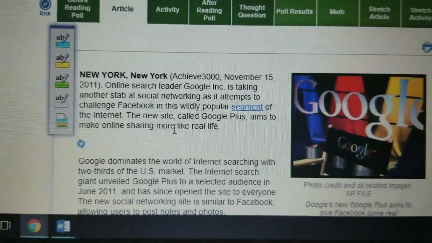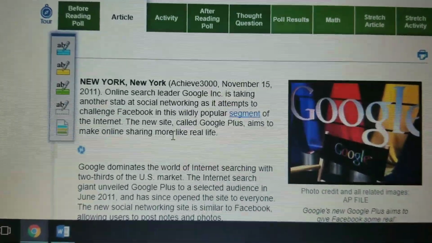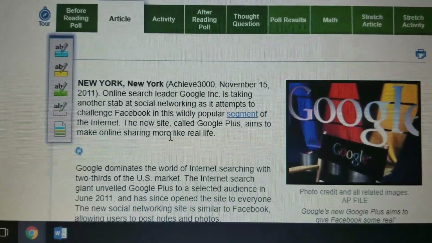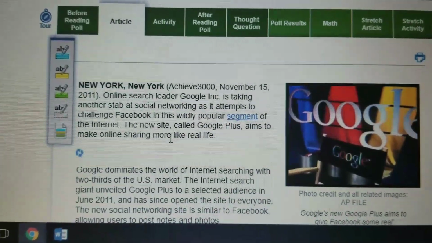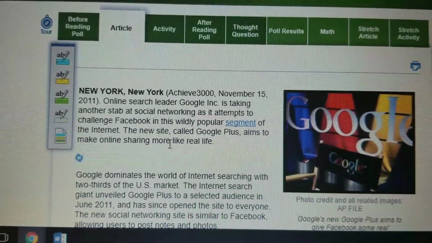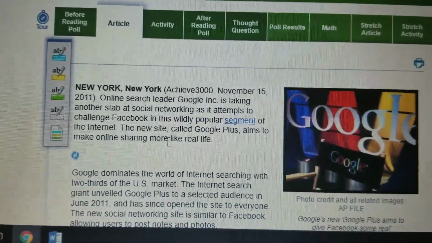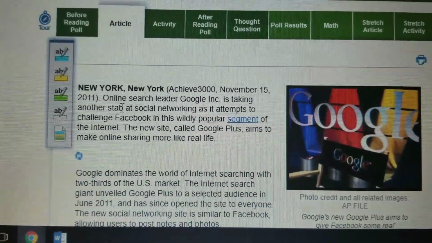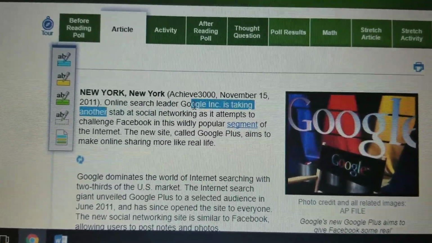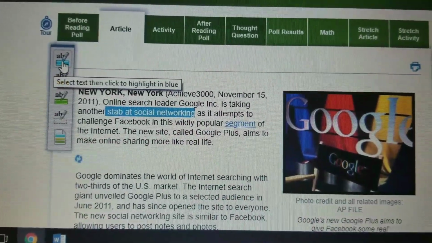So I have here, New York, New York, November 15, 2011. Online search leader Google Inc. is taking another stab at social networking as it attempts to challenge Facebook in this widely popular segment of the internet. The new site called Google Plus aims to make online sharing more like real life. So there's already something there that pops out. I'm gonna highlight this, stab at social networking. And I'm gonna click highlight because that stands out to me.